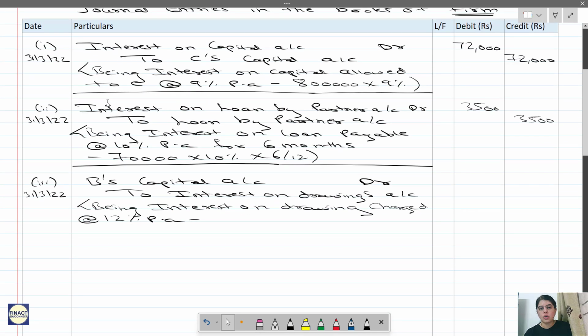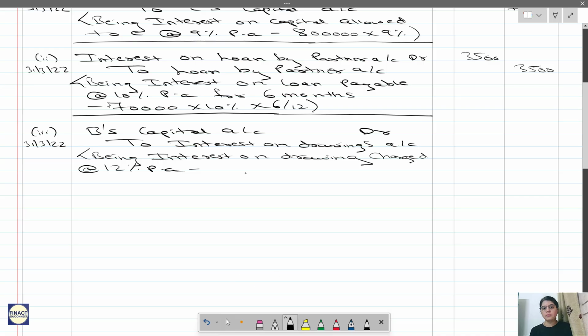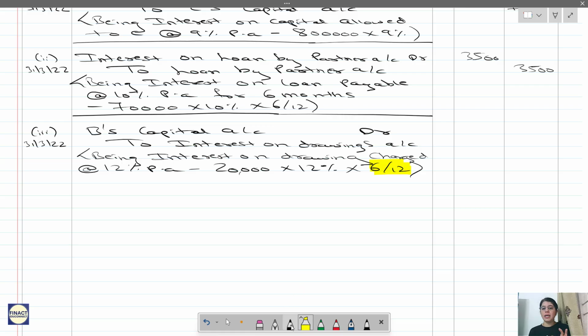So interest on drawing will be 20,000 into 12%, that is 12 by 100, into 6 by 12. This 6 by 12 is important. Most of you will make this mistake. You will directly charge the interest at 20,000 into 12%, like the way you do it for interest on capital. No, for drawings you have to follow this rule.